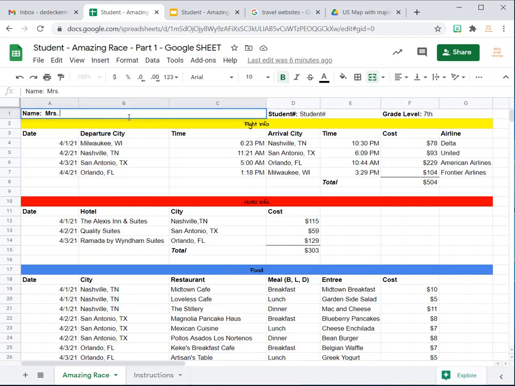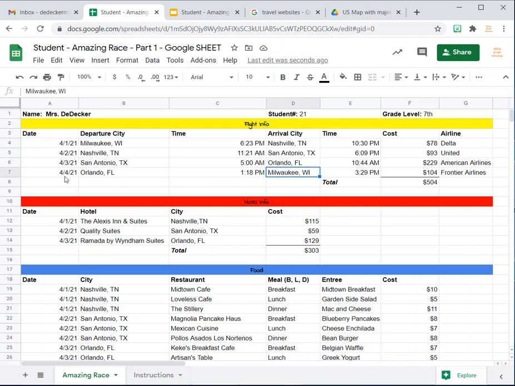So you'll enter your name. So I'm just going to enter Mrs. Dedecker, and then your student number. So in this case I'll just put 21, and then we will start with our first city. So I told you I wanted to go to Nashville, Tennessee. So you're going to start in Milwaukee. So you can put Milwaukee right here right away and right here on your day back.